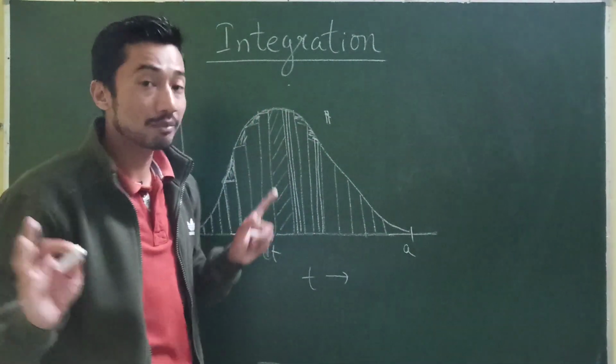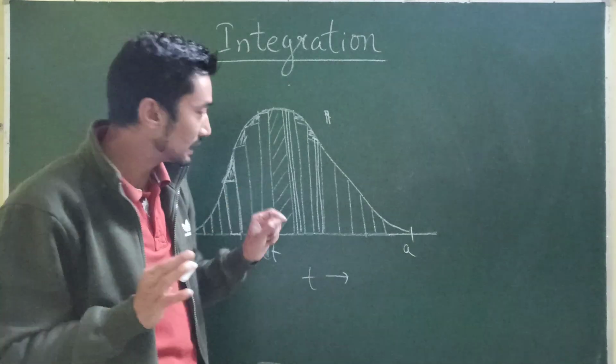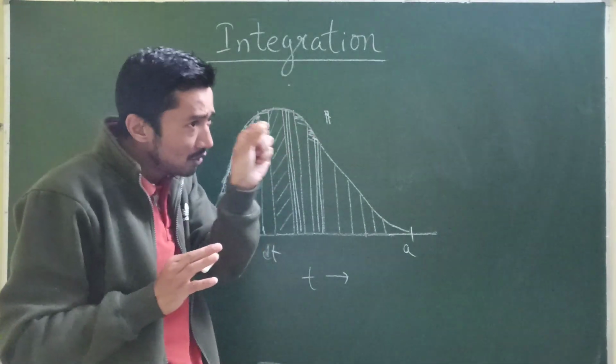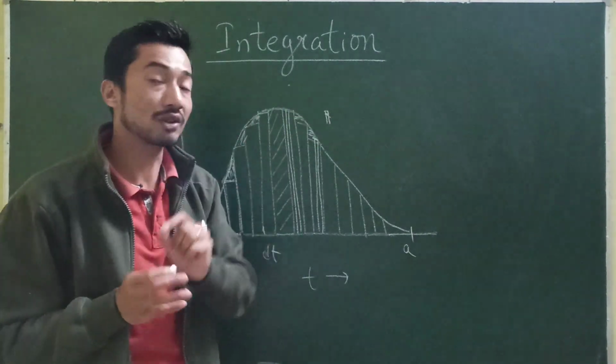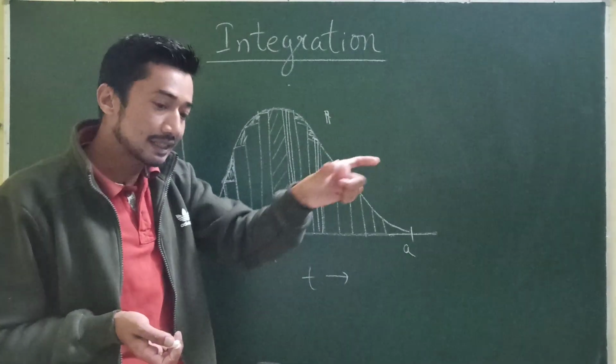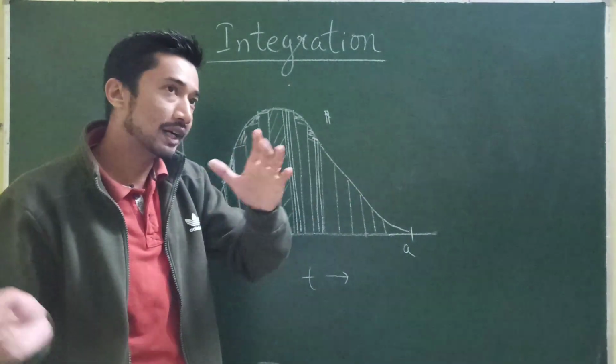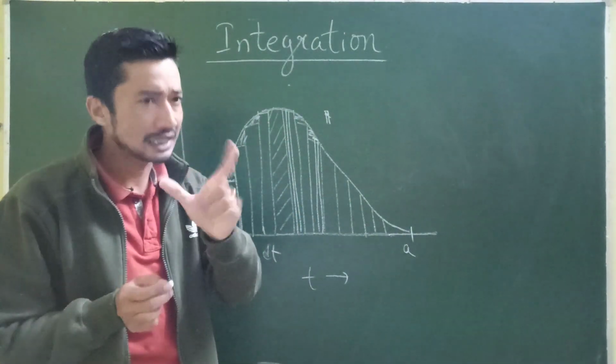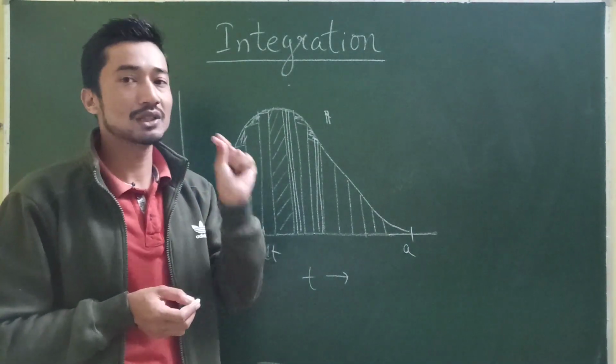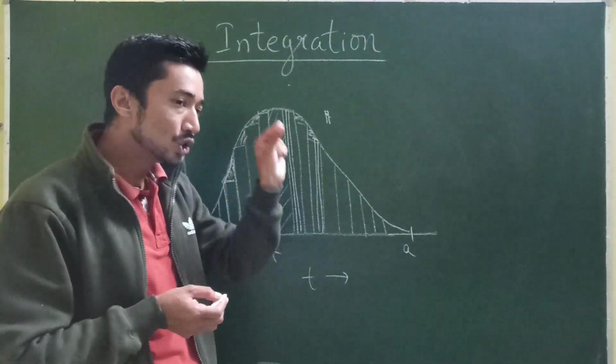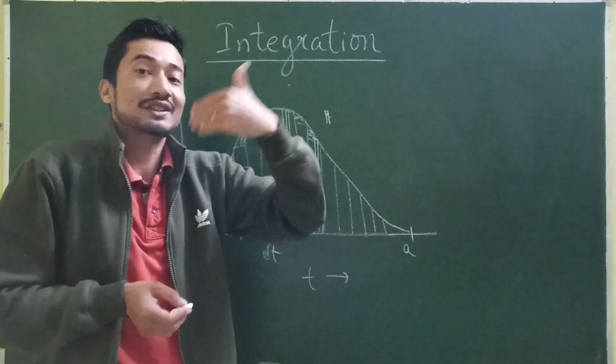So that's not going to be much of a problem for us if we can make the intervals smaller and smaller. That's what integration is talking about actually. We get the area of a curve by summing up all the intervals. The condition is that these intervals should be very, very small. That's what it is trying to say.